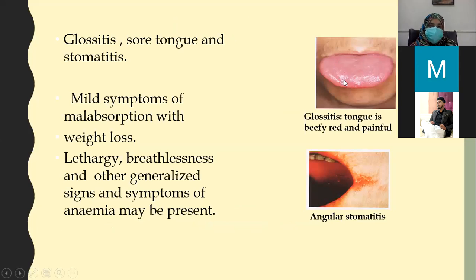So this is glossitis, stomatitis, and sore tongue. Mild symptoms of malabsorption can also be seen in these patients with weight loss and lethargy, breathlessness. Why? Because there is anemia, and whenever the patient exerts, there is breathlessness, and other generalized signs and symptoms of anemia may be present.